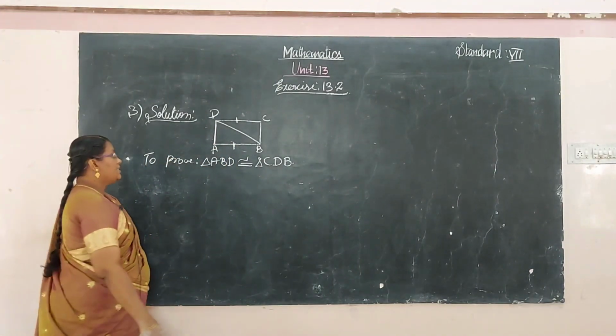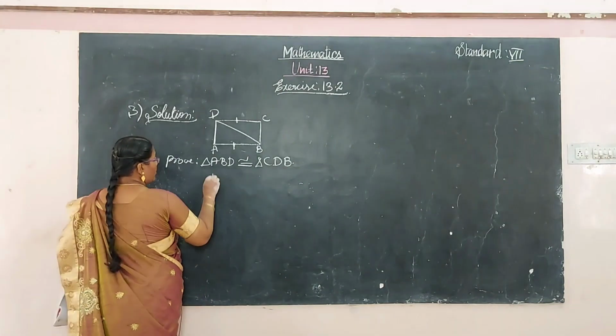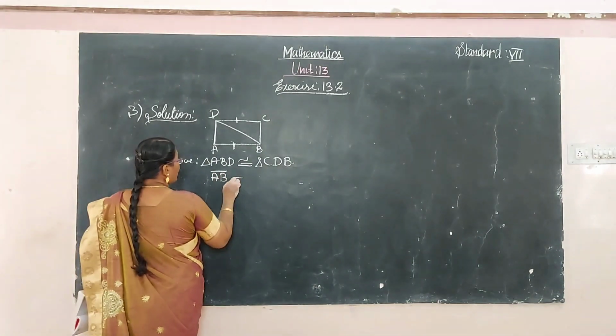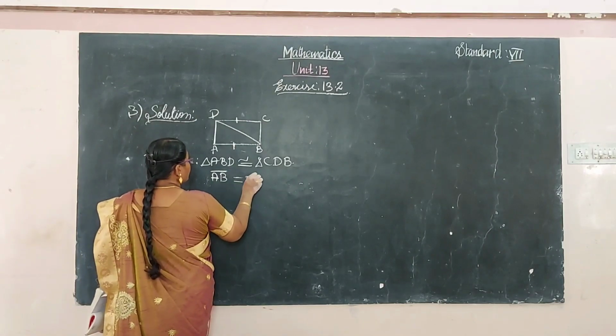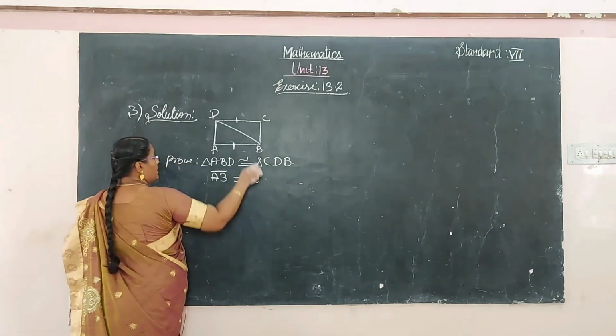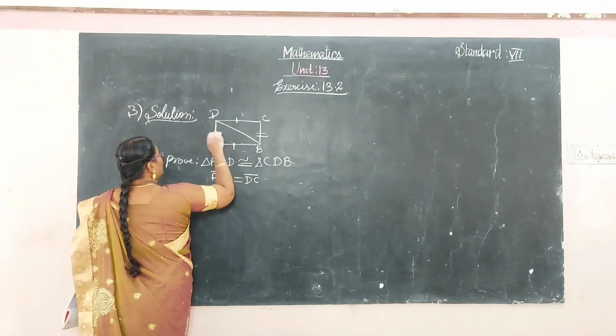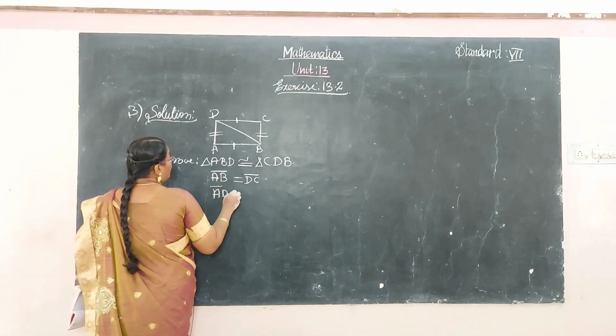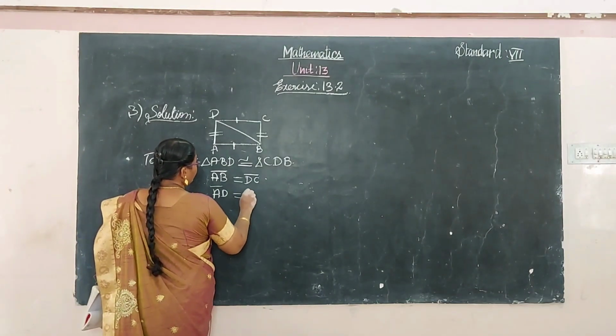So the line segment AB is equal to DC, and at the same time the breadth AD is equal to BC.